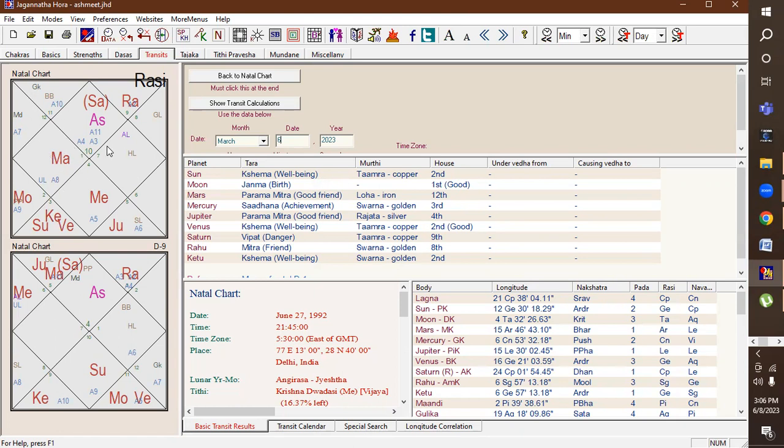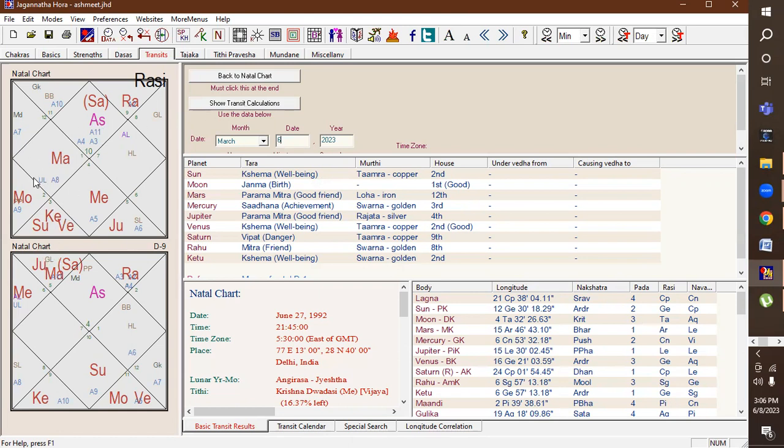So basically, what I mean to say is, the seventh lord is Moon, so the aspect of the seventh lord can also be there. So either Jupiter will be on Mars, which is a karaka for husband, and that time the marriage can take place. Or Mars transiting over Venus, or Venus transiting over Mars, or both Venus and Mars transiting together and aspecting both the combination.